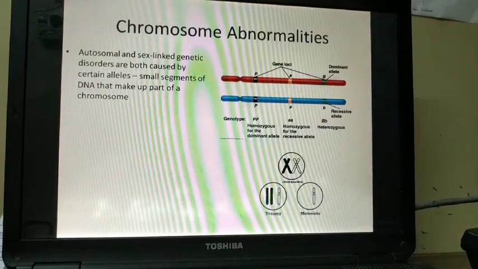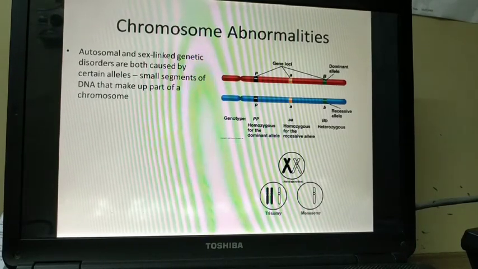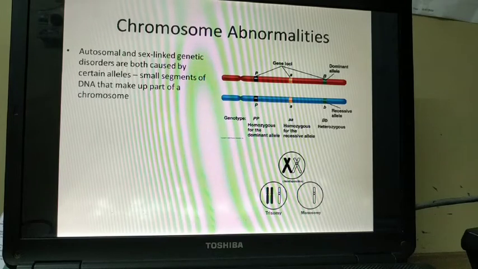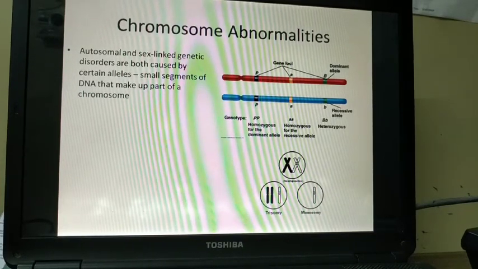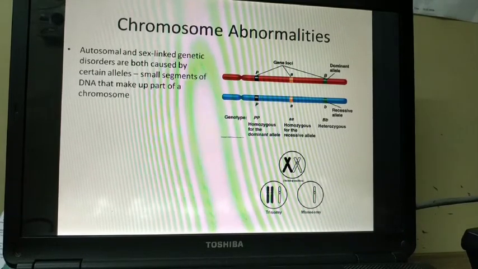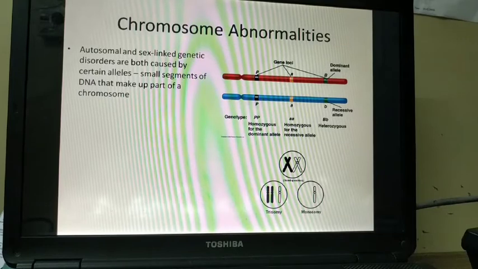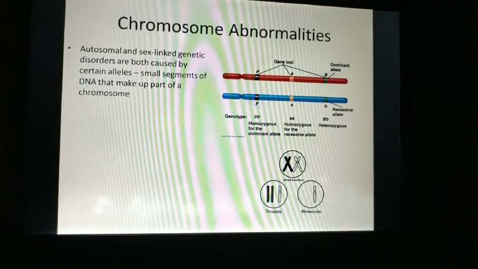So autosomal and sex-linked genetic disorders are both caused by certain alleles, small segments of DNA that make up part of a chromosome. Like we studied about alleles, these are the same genes but a little bit different from each other, like dominant allele and recessive allele. So sometimes there are abnormalities in the sex-linked genes or autosomal genes.